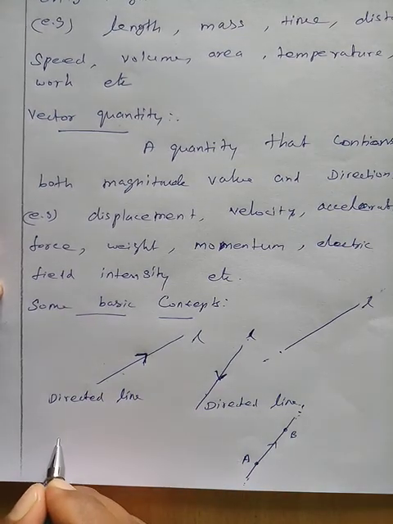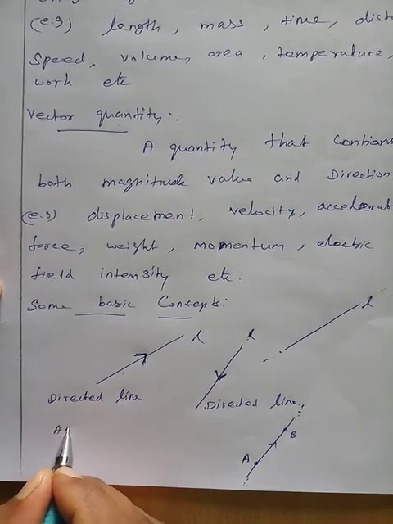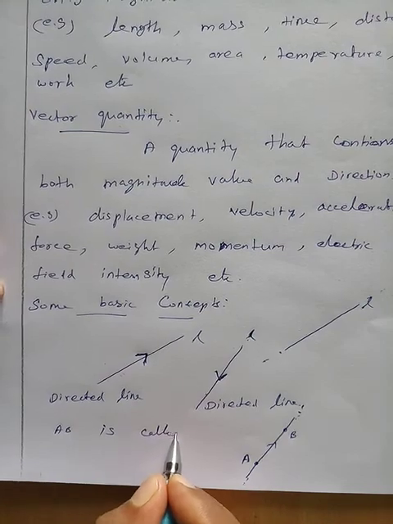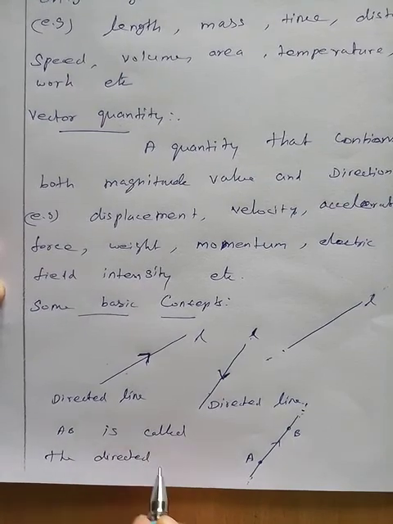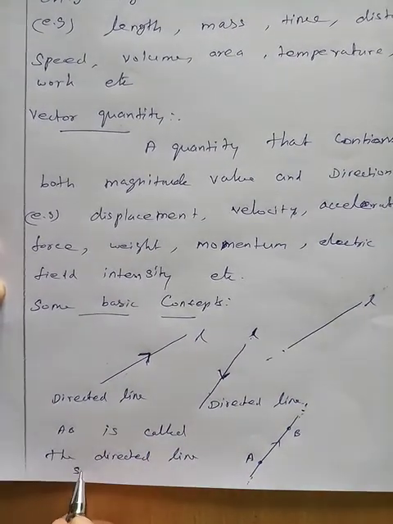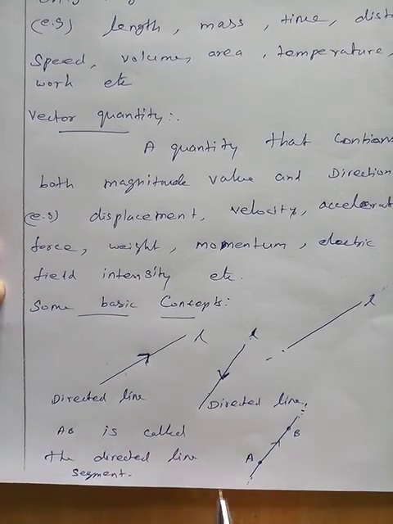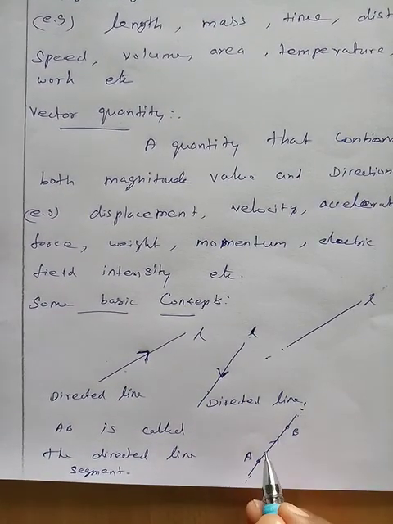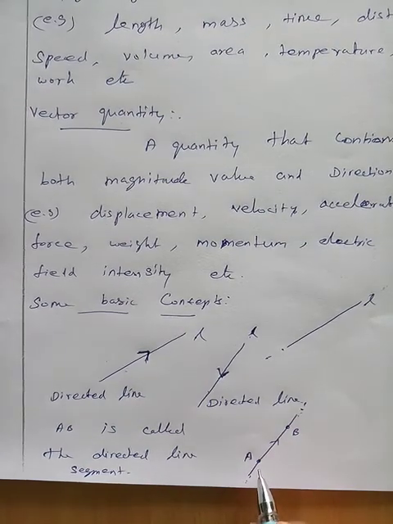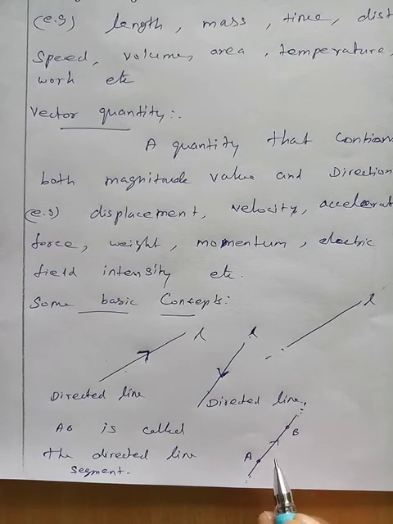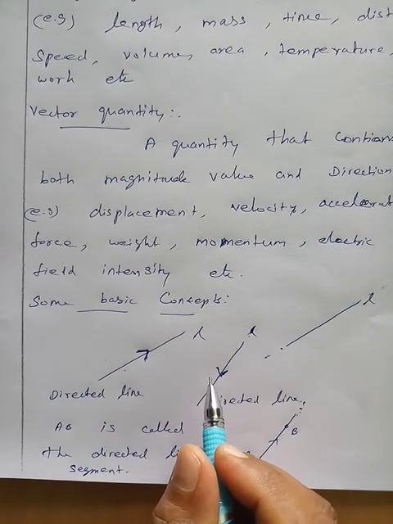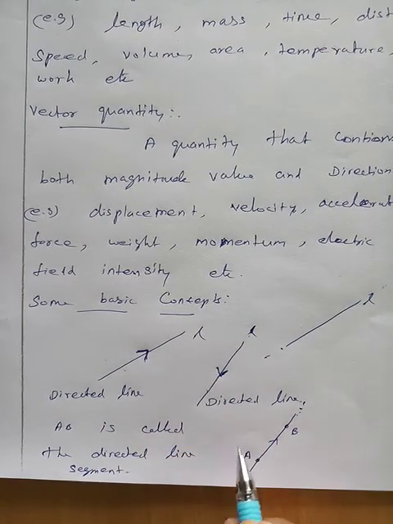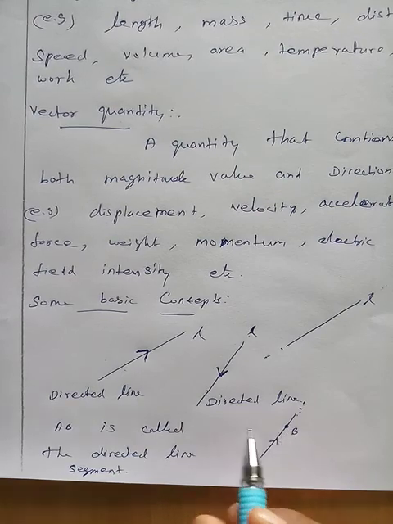This AB is called the directed line segment. So the directed line segment has direction and magnitude value. Here the magnitude value is the distance between A and B. A directed line has no magnitude value, whereas a directed line segment has magnitude value and direction. Okay.